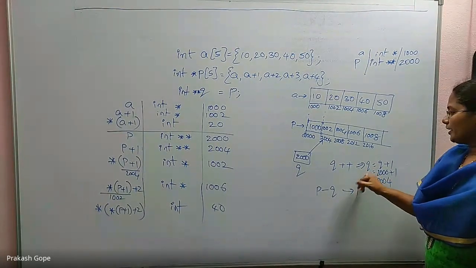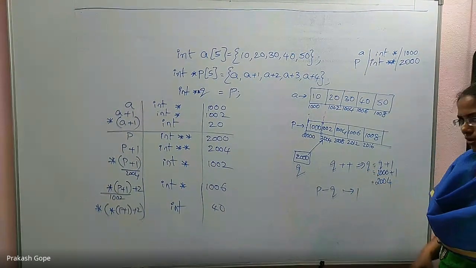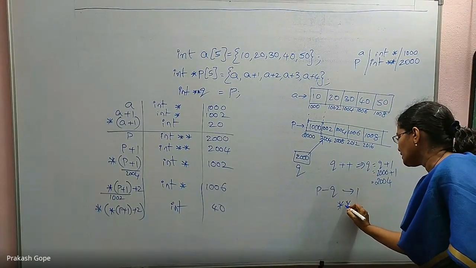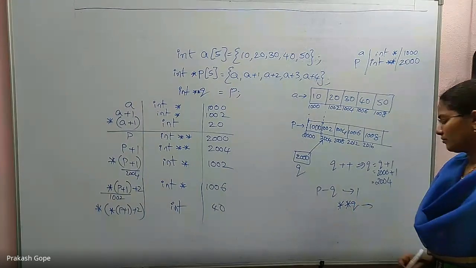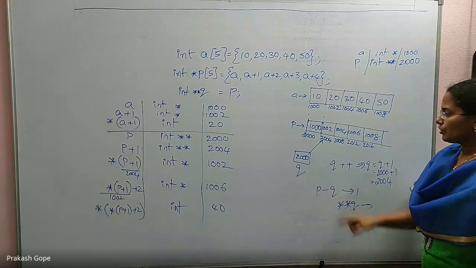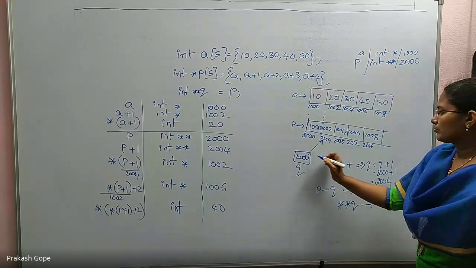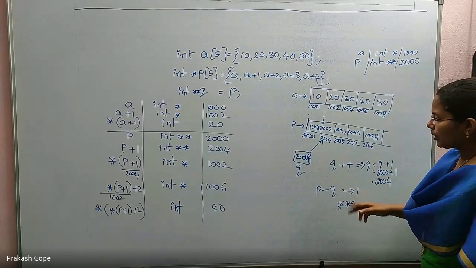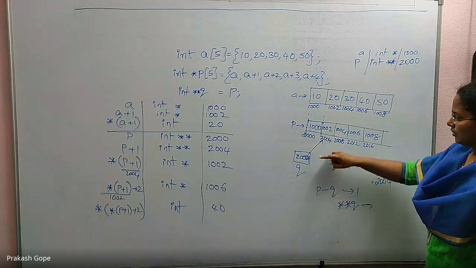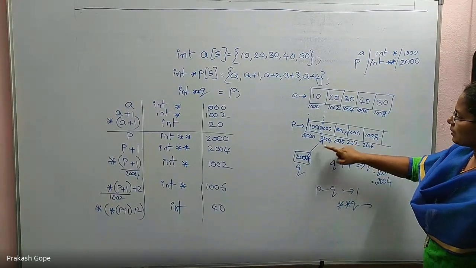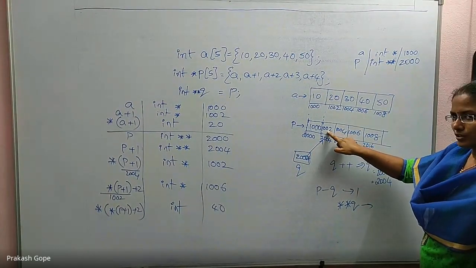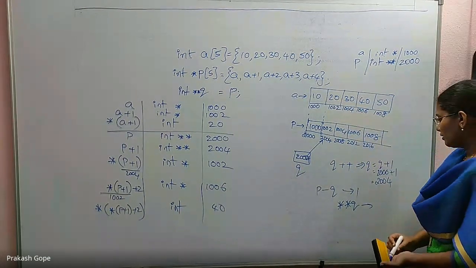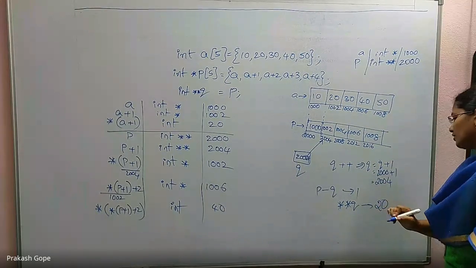Q is already updated, because Q is at 2004. After this line I am saying double star Q. What is the answer? Double star Q. Q is already updated to 2004. Now if I say double star Q, two times dereferencing, that's all. With first dereferencing, 2004's content, 1002. With second dereferencing, 1002's content, 20. So this will give me 20, which is an integer.